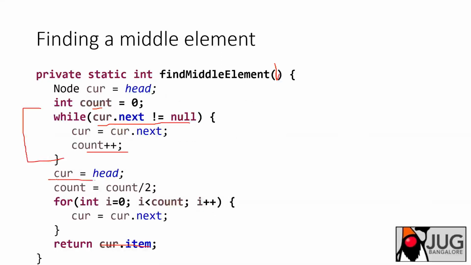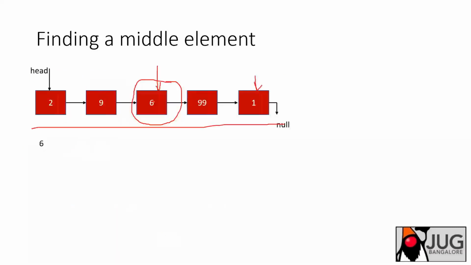And then again you point current back to the head, because you need to go to the element at count by 2, meaning the middle element. Now you have the count, so you have 5 elements. 5 divided by 2 is nothing but 2.5, which if you take the integer gives 3. So you need to go to the third element. You start from 0 and loop while less than 3, that is 0 1 2, so the second element. So current equals current.next. This is how finding a middle element works.